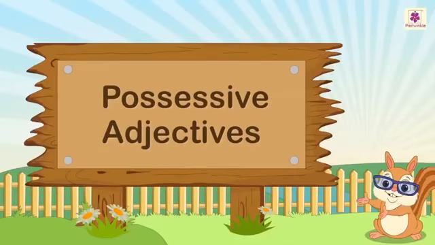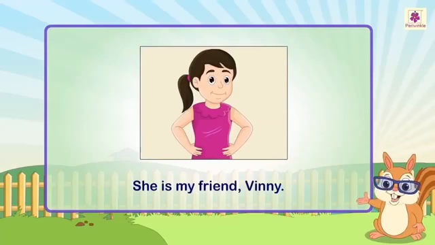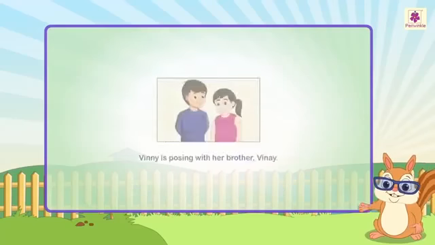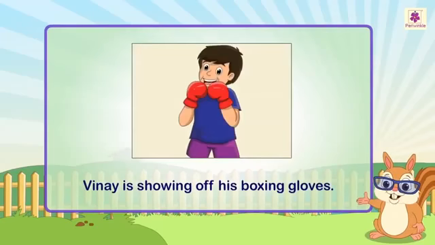Possessive adjectives. Nikki is showing pictures that she has clicked. Look at these sentences. She is my friend, Vinny. Vinny is posing with her brother, Vinay. Vinay is showing off his boxing gloves.